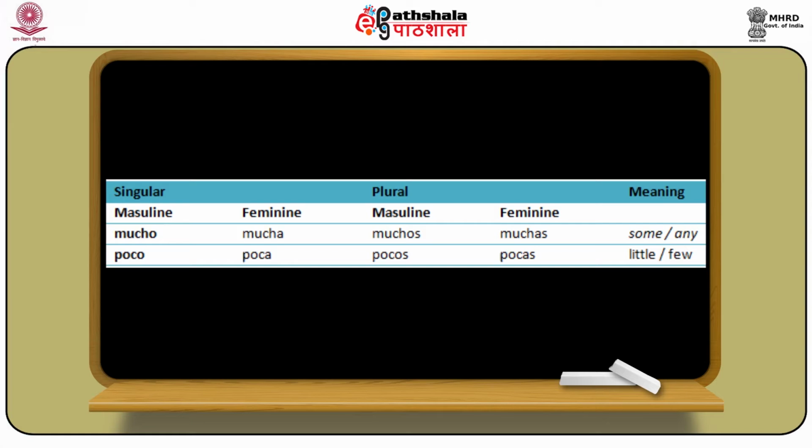As you can see, mucho is used with a masculine singular noun and mucha with a feminine singular noun. In the same way, poco is used with masculine singular and poca with feminine singular. The plural muchos is used with masculine plural nouns, and muchas with feminine plural nouns. In the same way, pocos is used with masculine plural and pocas with feminine plural, like any other adjectives that we have seen.